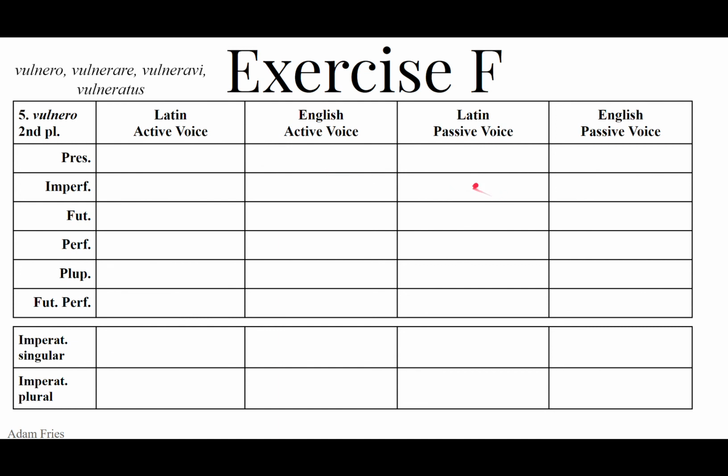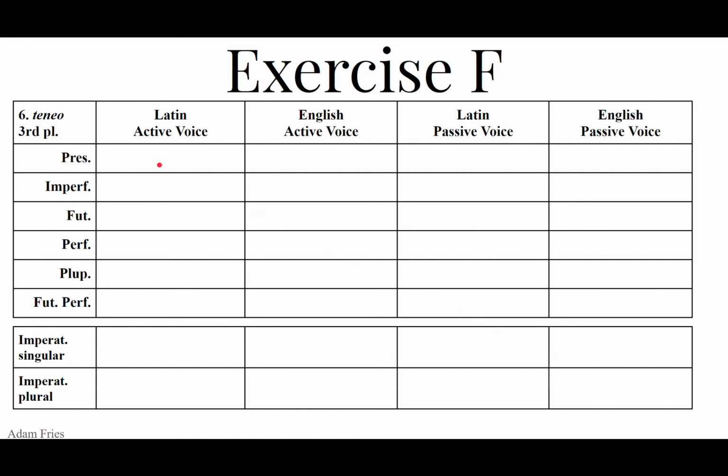I'm sorry, right here, it's the passive. The second plural, present passive, these are the same forms right here. Mini, vulneramini. Context will tell you which one is which. Context is key. Text without context is pretext. Vulneramini. Be wounded, ye. Come on, guys, get wounded.